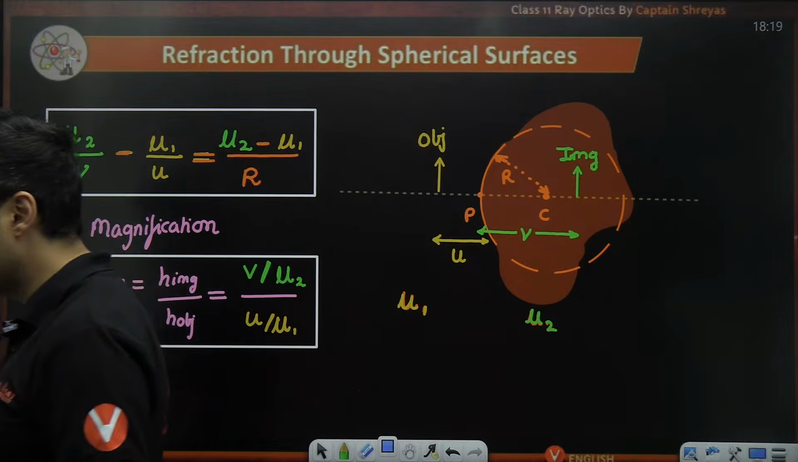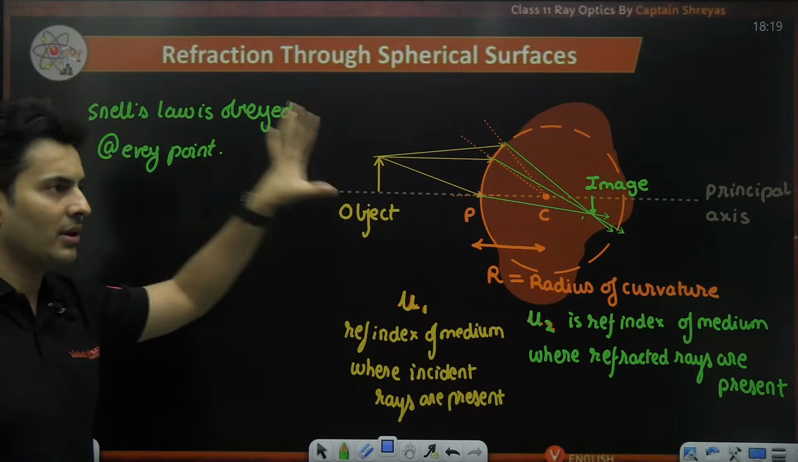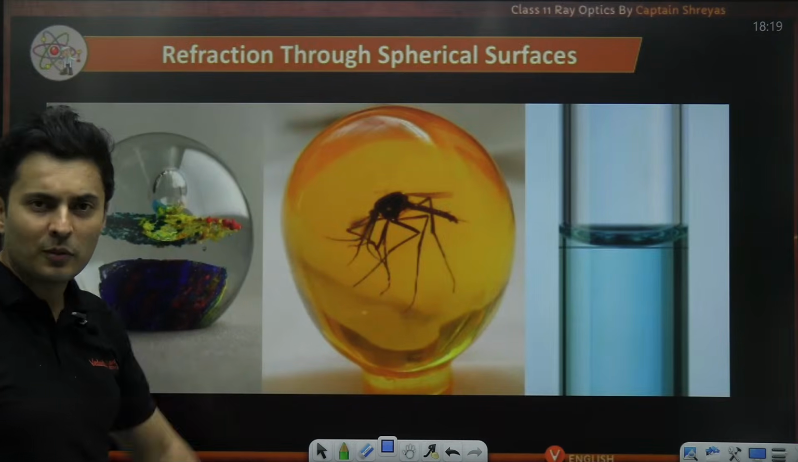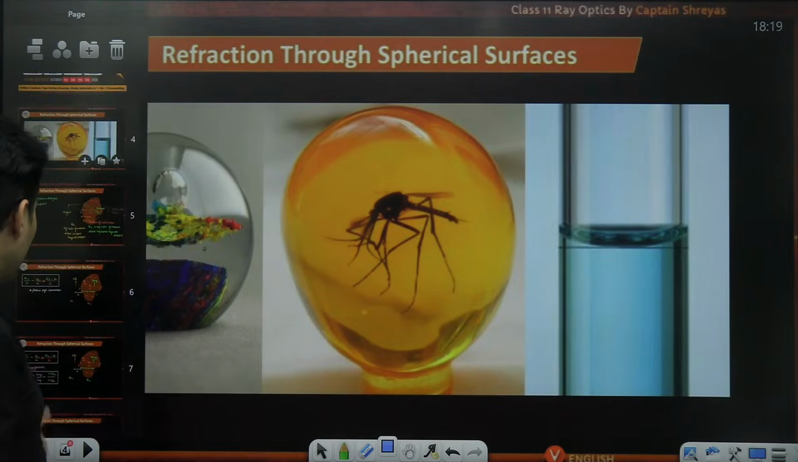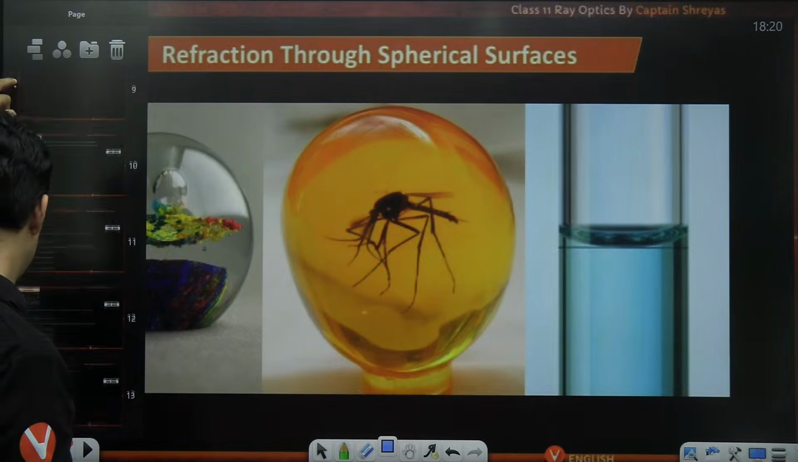Is this absolutely clear till this point? So these are the formulas, and this is for your reference how it works, and these are some live examples of curved surface refraction. So I think it's a good time that we look at some questions.